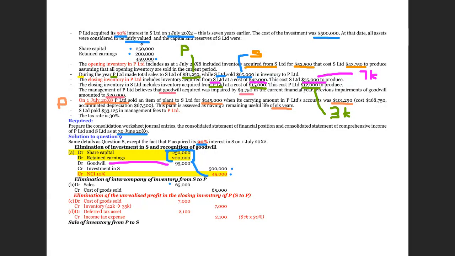So we debit away the sales that the subsidiary has recorded as the sales, and we credit the cost of sales, or say we credit the purchase that the parent has recorded as a cost of sales. So anyway, we eliminate the consolidated sales and the cost of goods sold because of this intra-group transaction. The amount is 65,000, right? As mentioned here, 65,000.